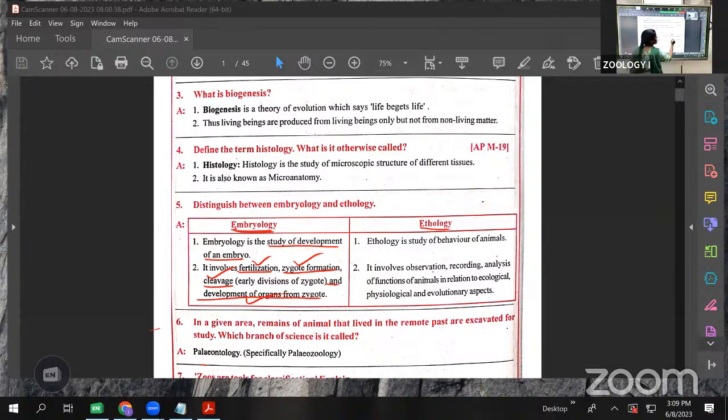What about ethology? It means animal behavior. We study animal behavior, which is called ethology. It involves observation, recording, and analysis of the functions of animals in relation to ecological, physiological, and evolutionary aspects. Clear? Simply, the study of animal behavior is called ethology.